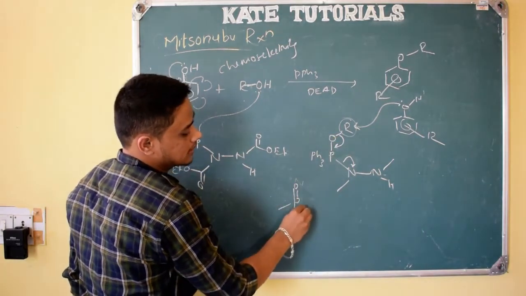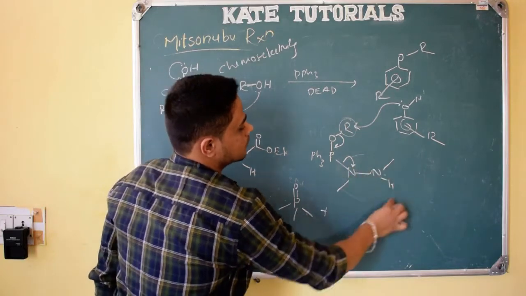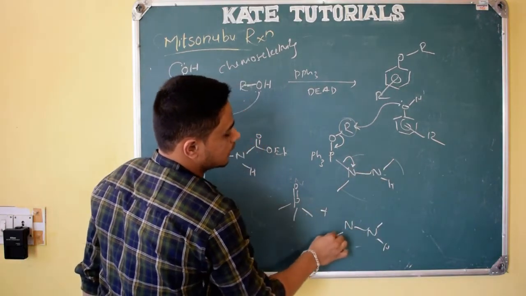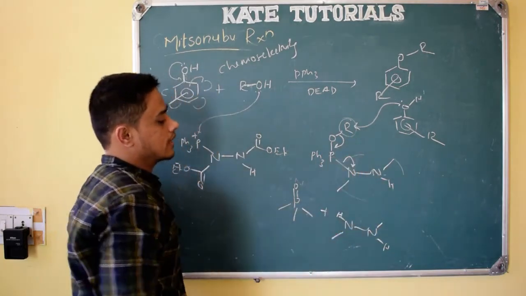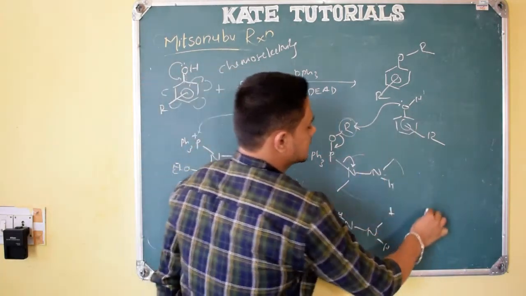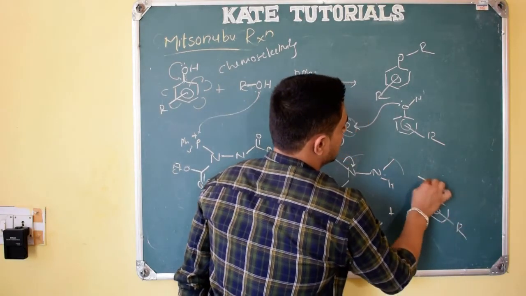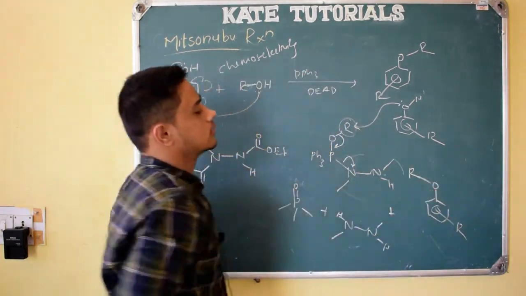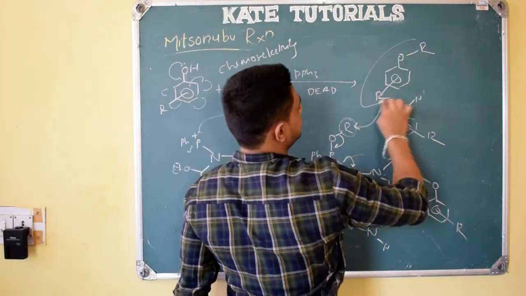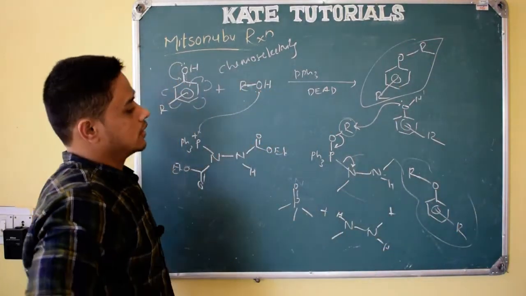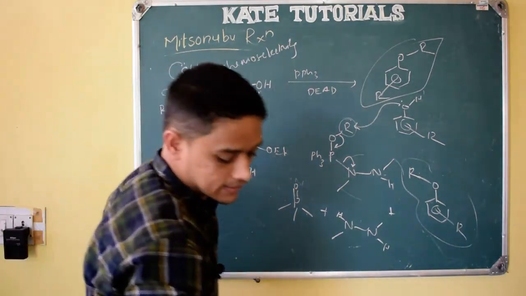And this molecule, as usual, N, here hydrogen, here the electron withdrawing group, and here hydrogen, right? And the last thing: here we get this phenol substituted, and here the alcohol, and here this R. So this is our product. Same thing I have got. If you make it like this, just rotate it, you will get the same product, right?